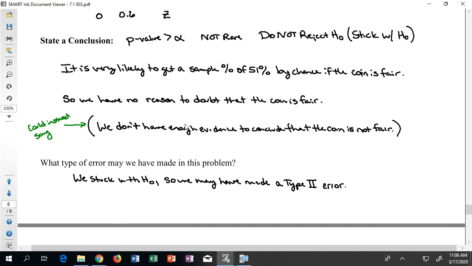In the next video, we'll talk about 7.2, where we'll repeat the exact same process, but instead of looking for mystery percentages, we'll look for mystery averages.